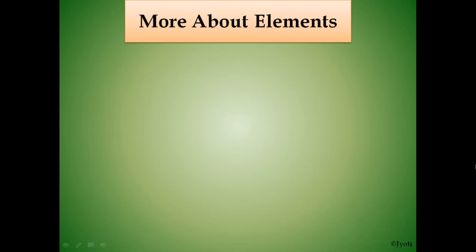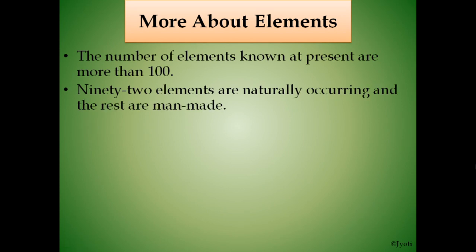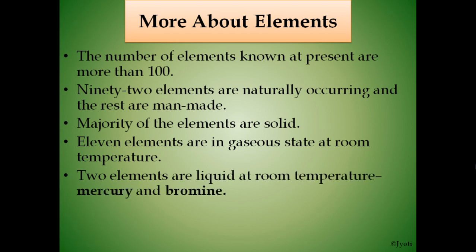So here are some more points about elements. The number of elements known at present is more than 100. 92 elements are naturally occurring and the rest are man-made. The majority of the elements are solid. 11 elements are in gaseous state at room temperature. 2 elements are liquid at room temperature, that is mercury and bromine.